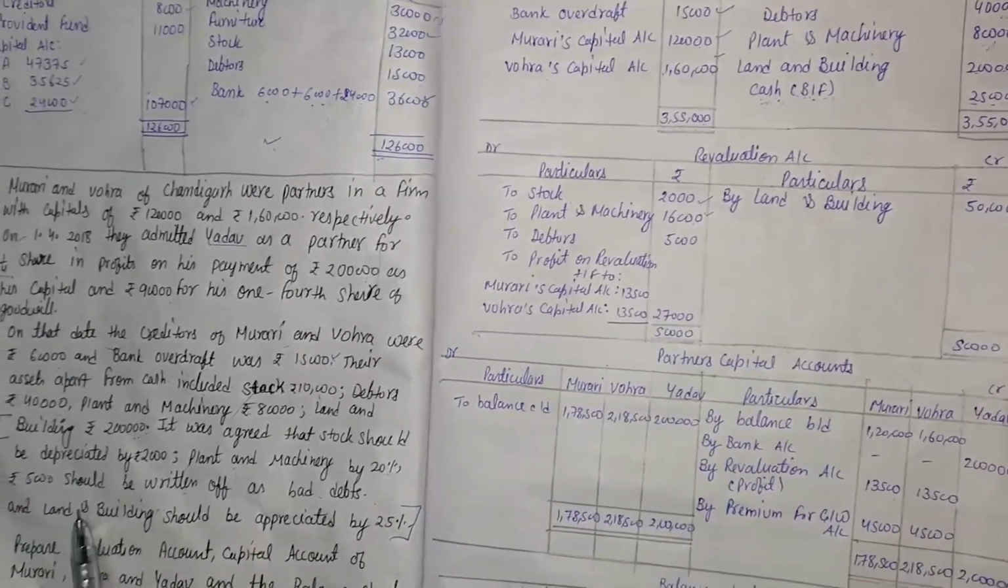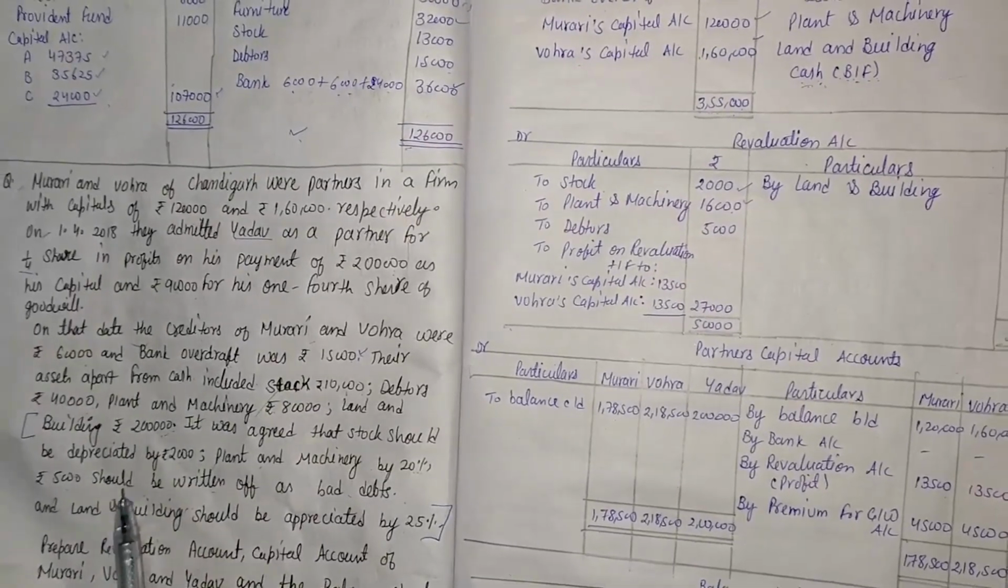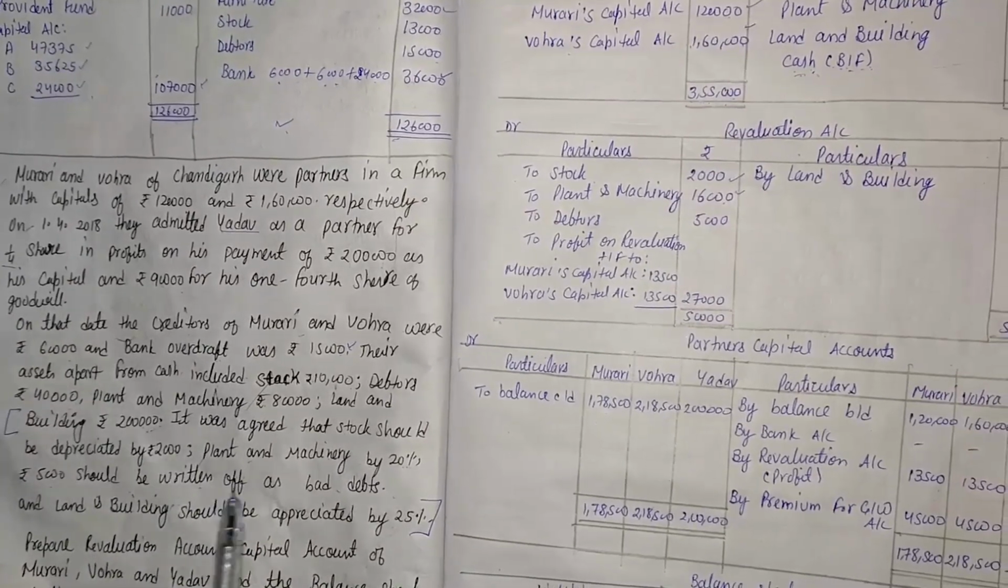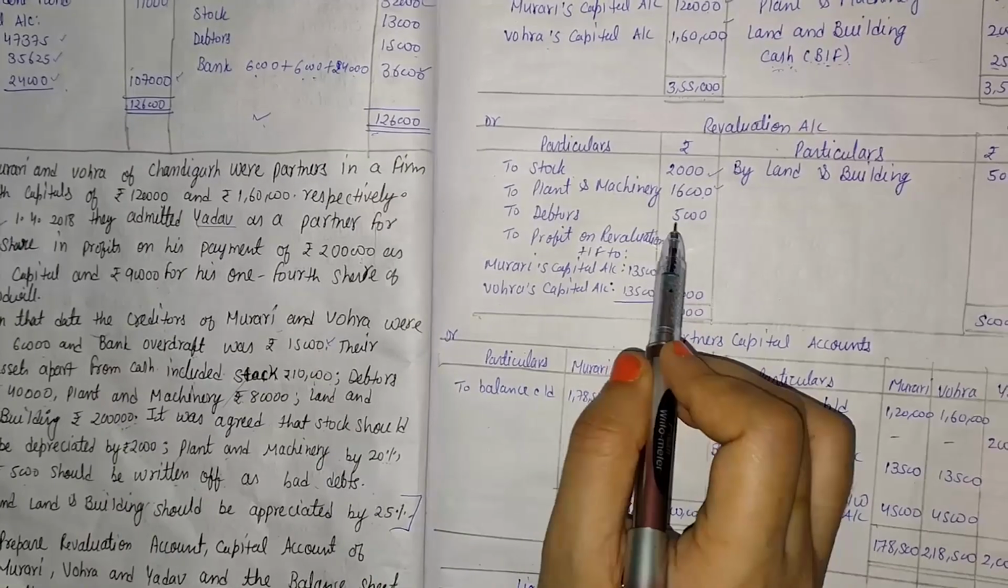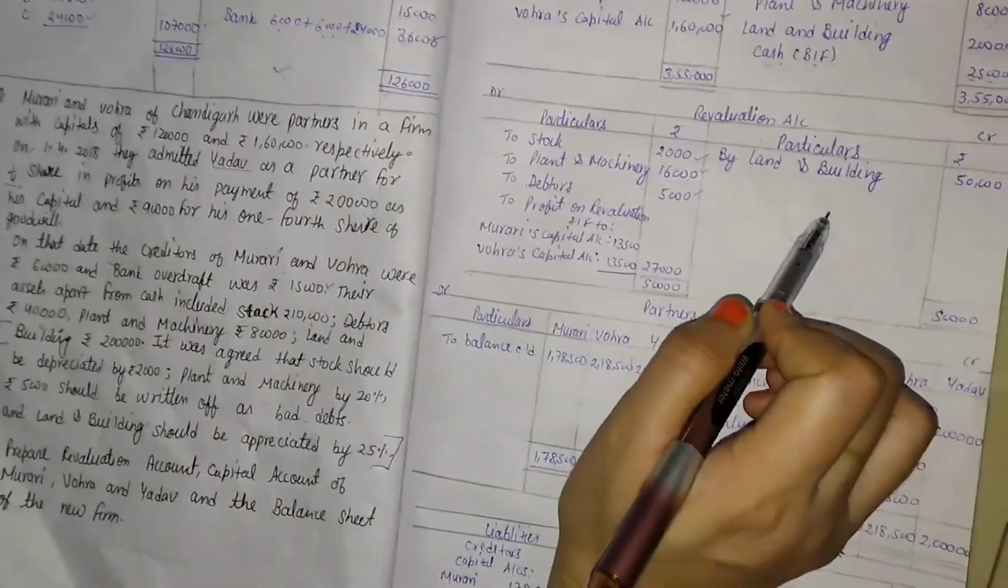Now the next information is bad debts of 5,000 should be written off. It means that is one type of liability. Here if liability increases, that is mentioned in the debit side. So to debtors account by rupees 5,000.